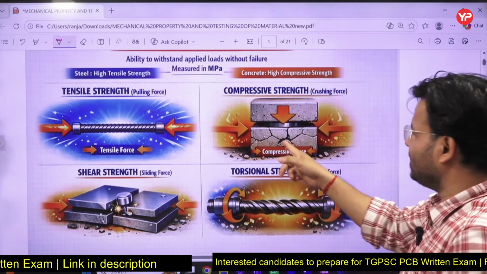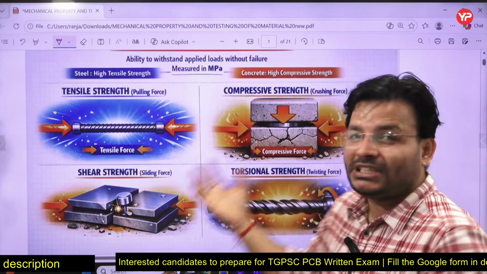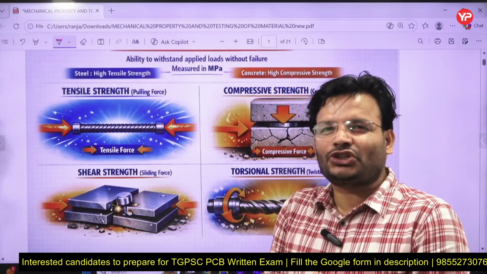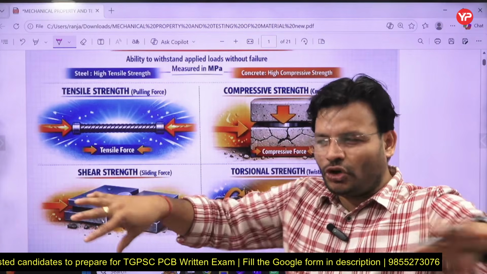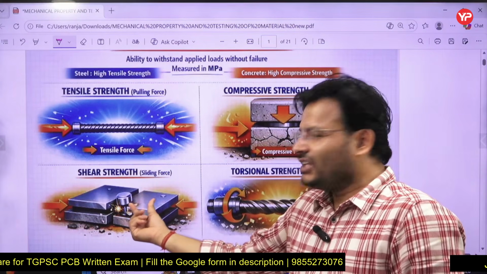Like that, here we can see a compressive load applied on the object, and if it has no sufficient compressive strength, then it will break down into multiple pieces. That is nothing but crushing. Crushing means it is going to break into multiple pieces. Tensile, this we can see. Shear strength, here we can see.